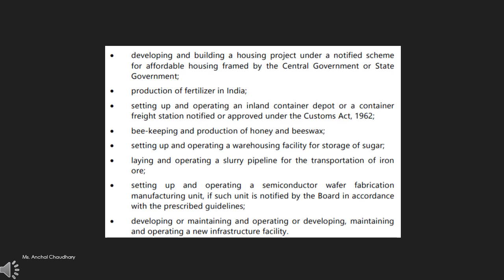guidelines, developing, maintaining and operating a new infrastructure facility. So these are the specified businesses. These are the specified businesses for which expenditure is allowed in their first year. So any kind of capital or revenue expenditure incurred on these will be allowed in the first year of these businesses.